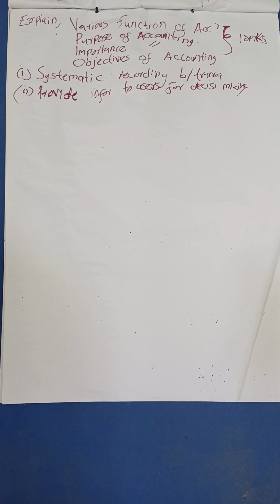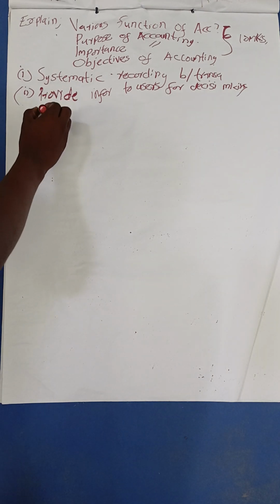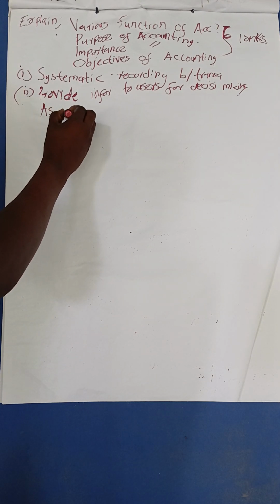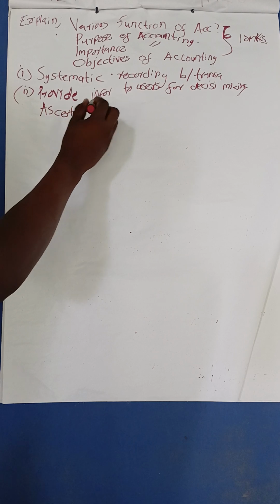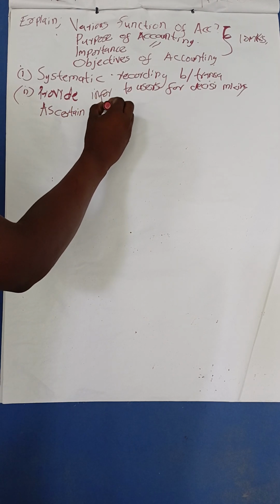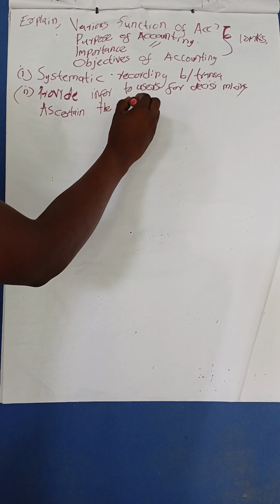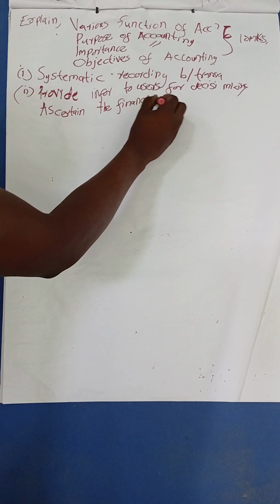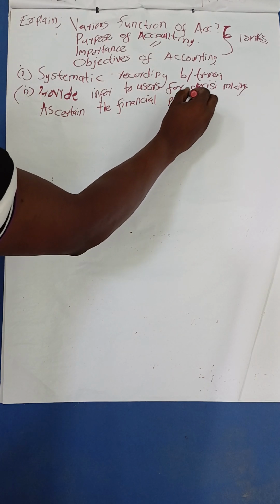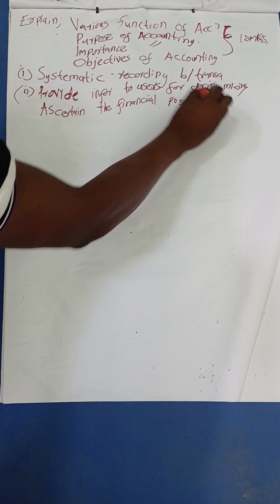You'll also be able to ascertain the financial position of the business. In which way?